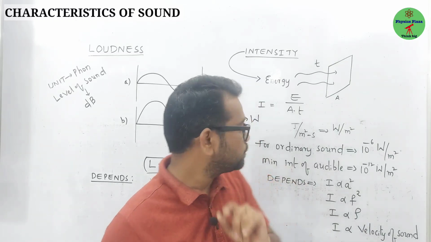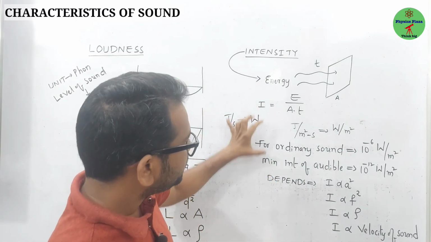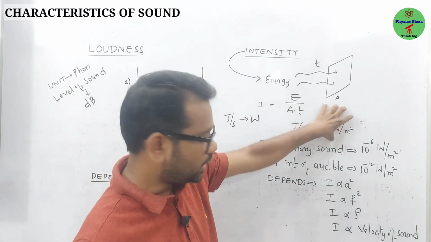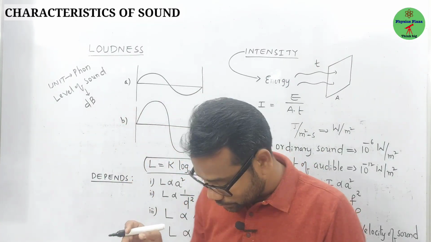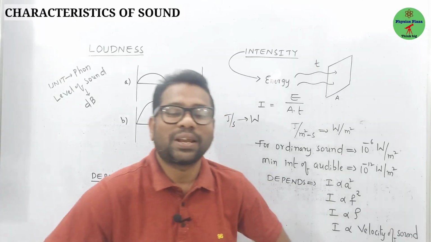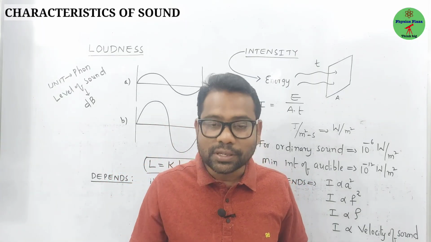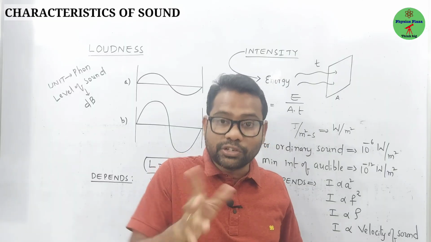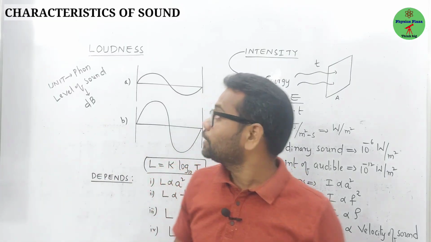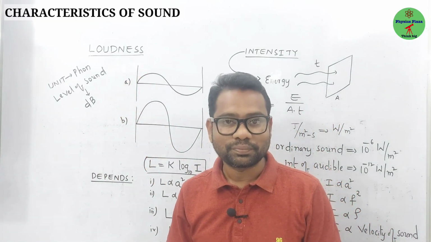So children, from the examination point of view, these 2 points and this unit, and these factors are very important. Now come to loudness. What is loudness, children? The characteristic of sound which distinguishes a louder sound from a faint one is called loudness. Is it clear?